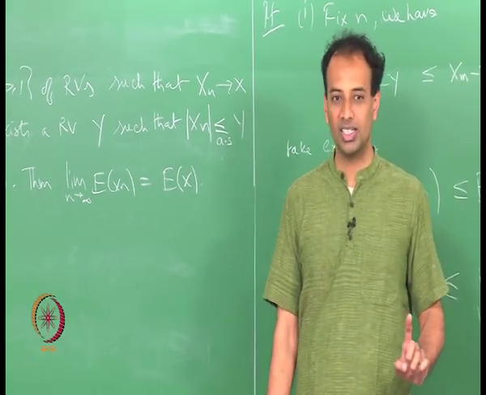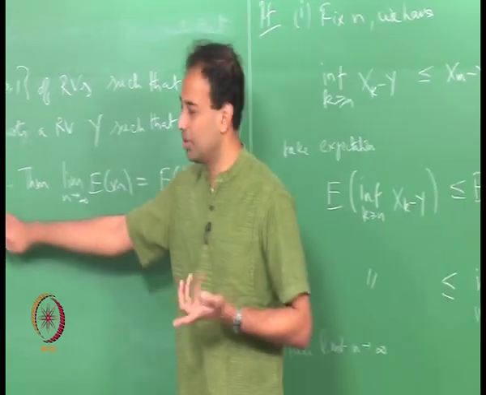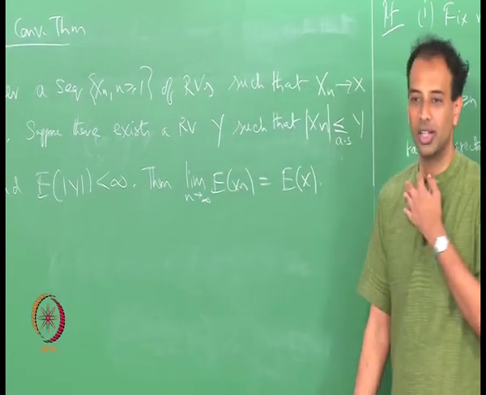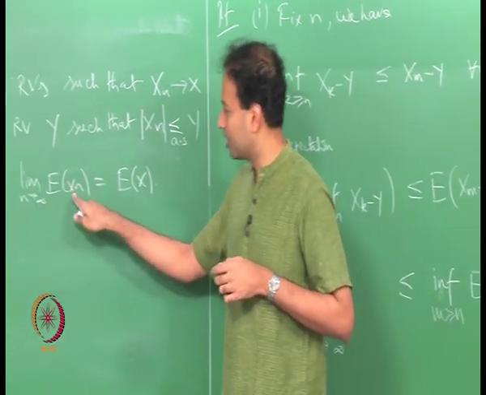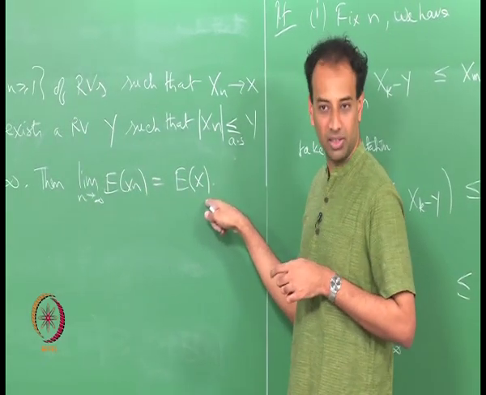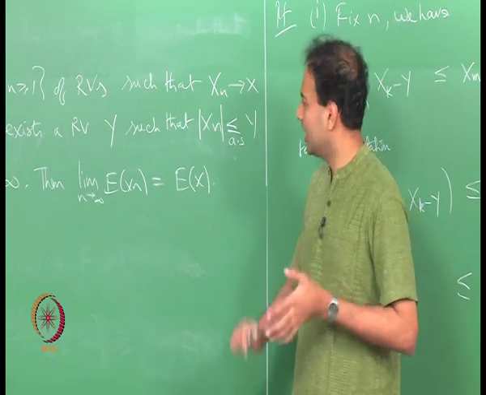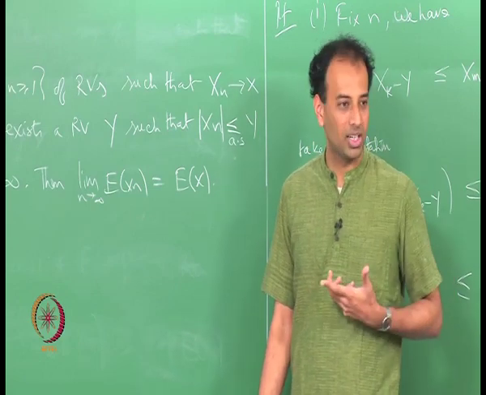So, absolute value of x n is less than or equal to y, and y is a random variable with some finite mean, finite expectation. Then you can interchange limit and expectation. Okay. So, limit of the expectation is equal to expectation of the limiting random variable.